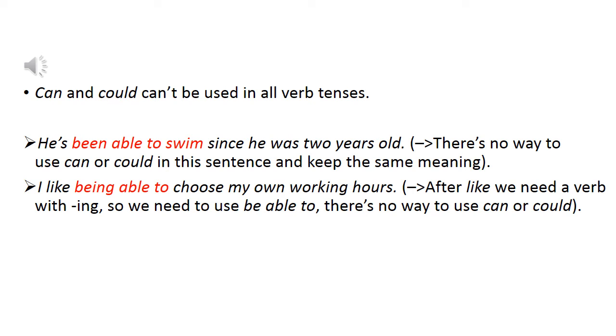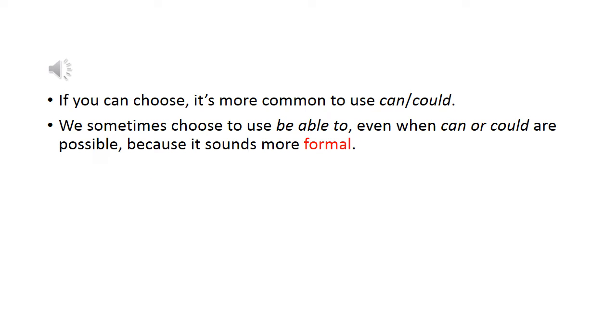Another example, I like being able to choose my own working hours. After like, we need a verb with ing, so we need to use be able to. Again, there's no way to use can or could. There are many cases like this. Generally, if you have a choice, it's better to use can or could because it makes your sentence simpler. We sometimes choose to use be able to even when can or could are possible because it sounds more formal.